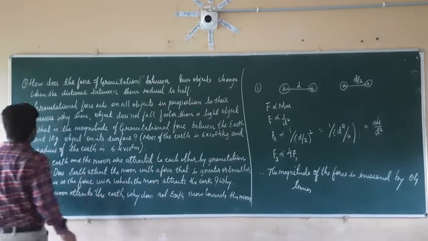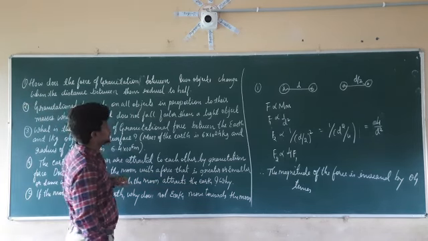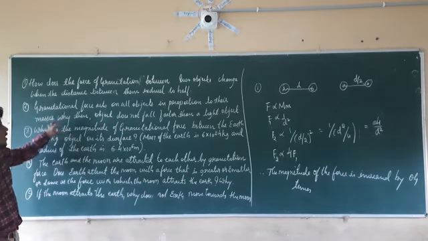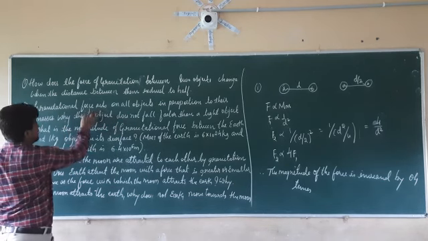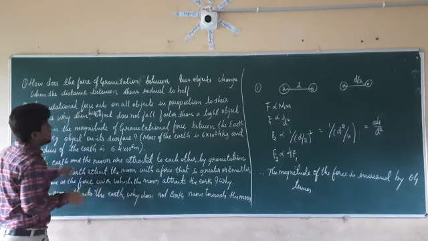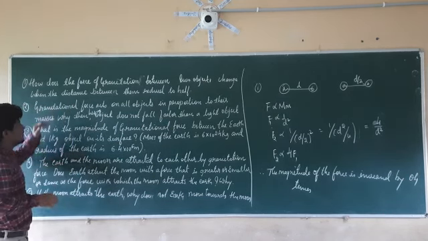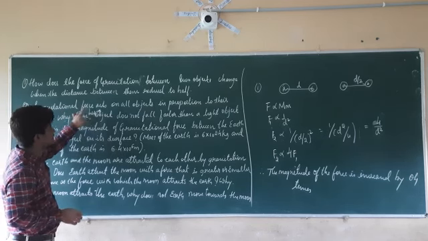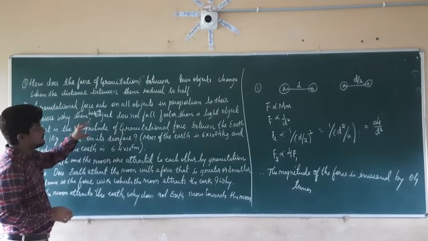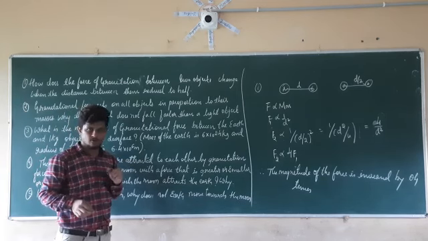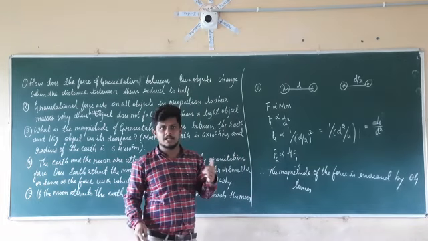Now let us consider the second question here. Gravitation force acts on all objects in proportion to their masses. Why then does a heavy object not fall faster than a light object? Here in the second question, gravitation force acts on all objects in proportion to their masses. Why then does a heavy object not fall faster than a light object?